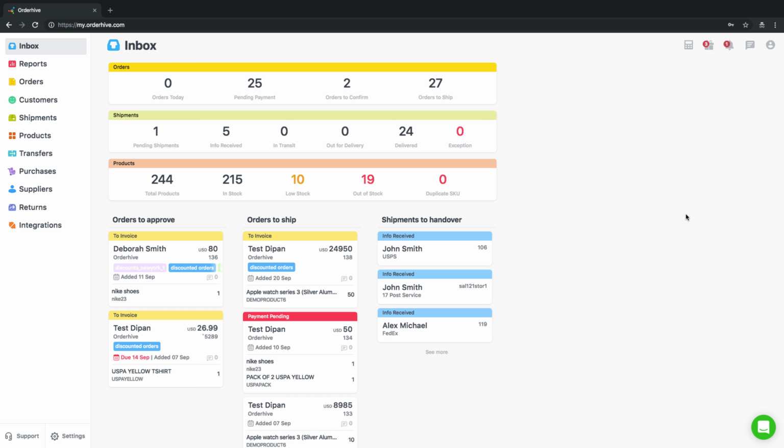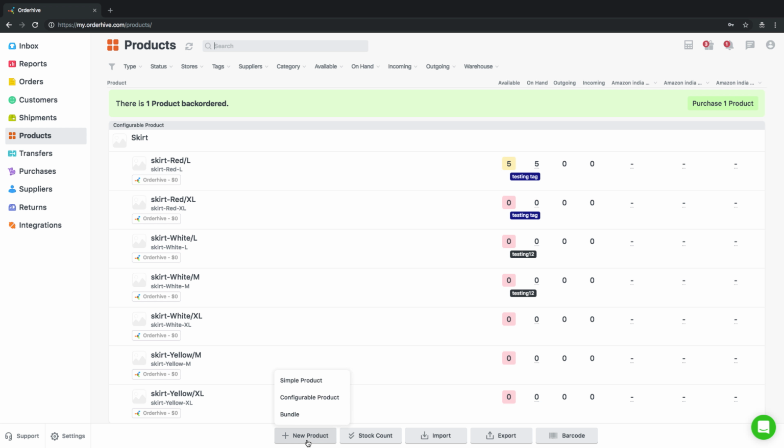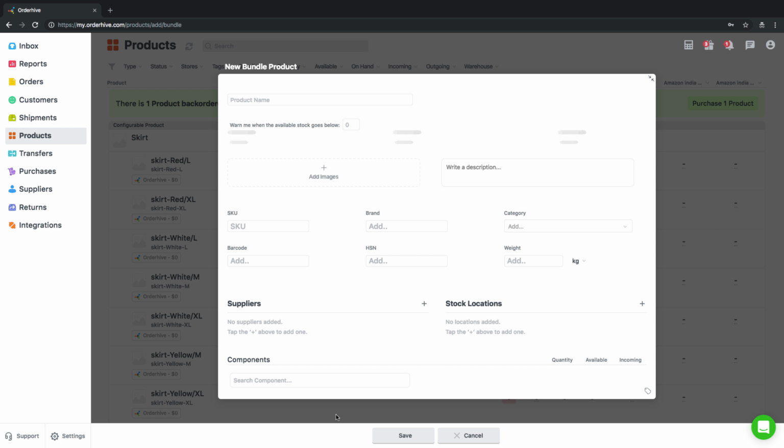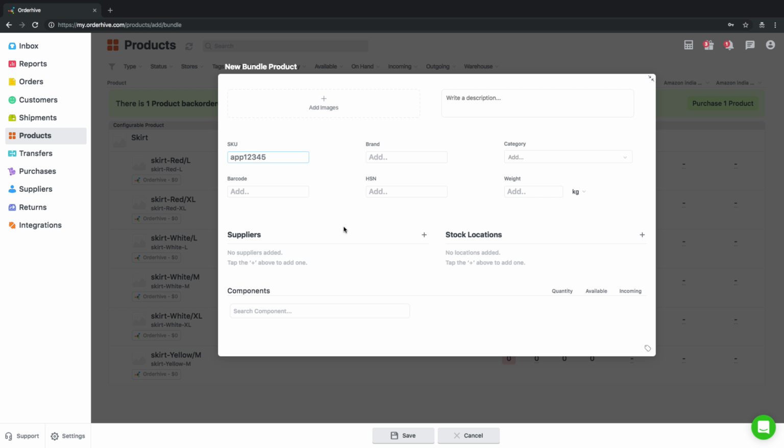To begin, go to the products page on the left-hand side menu. Click on New Product at the bottom. Select Bundle from the list. In the pop-up window, add the name and SKU of the bundle product, say for example, apparel. These fields are mandatory. Scroll down to add the components of the bundle product.